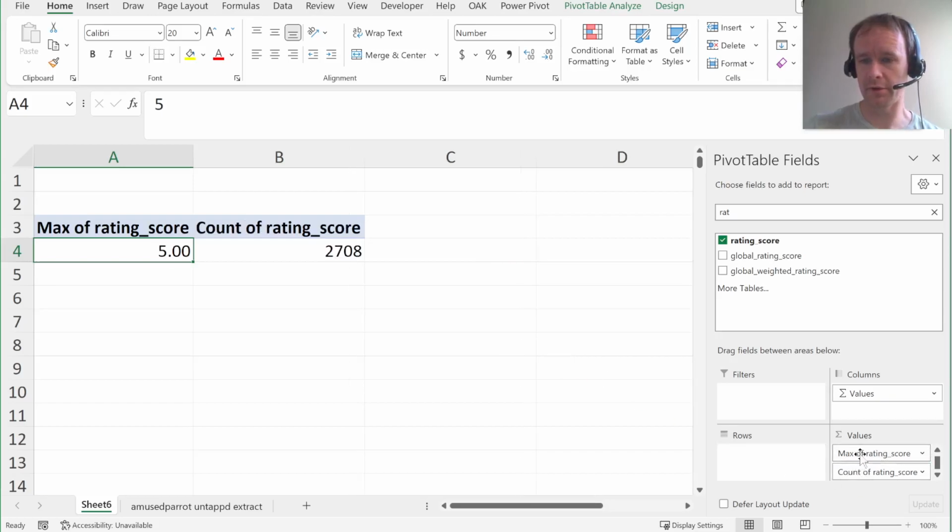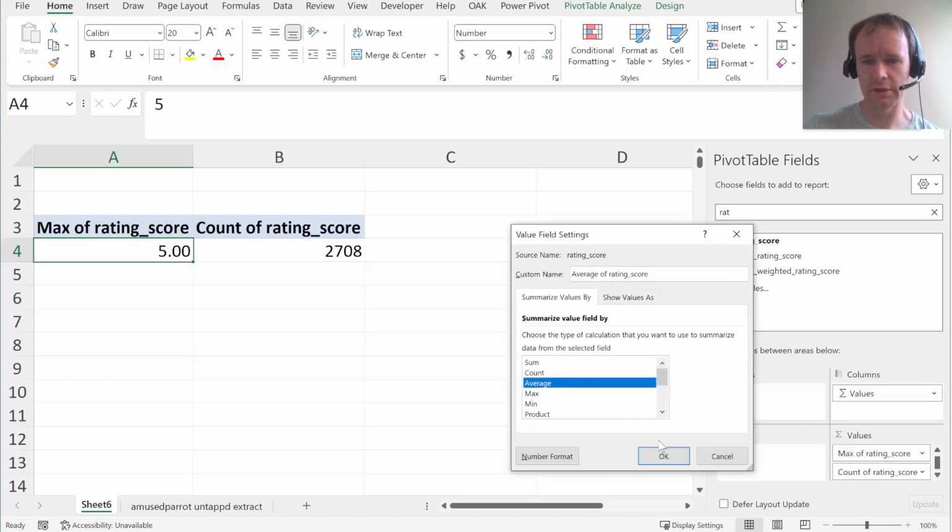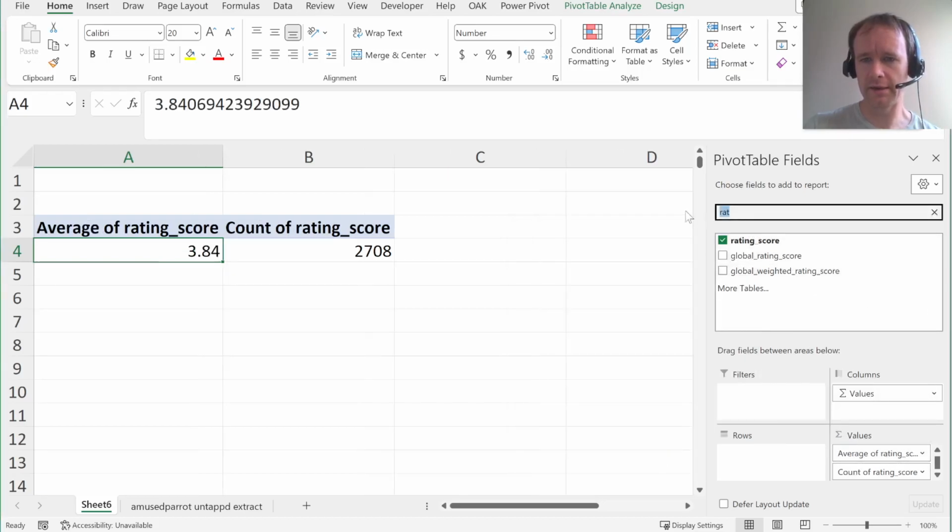So for that, we're going to need count of rating score will do, and we'll replace the max with the average. And then we'll just need that by day. So if it's not called date, what's it called?